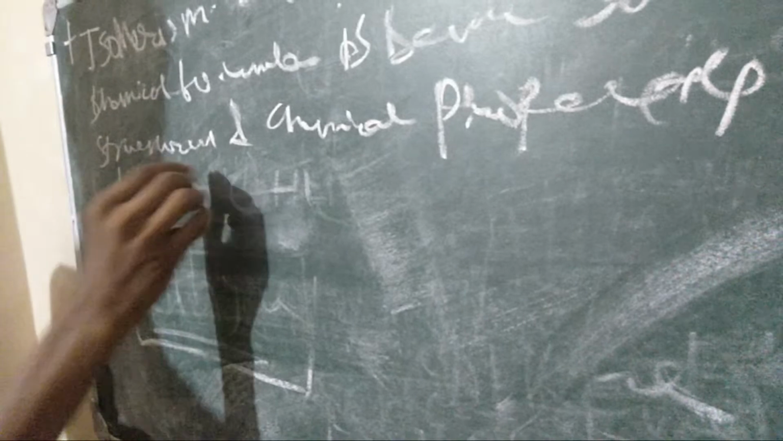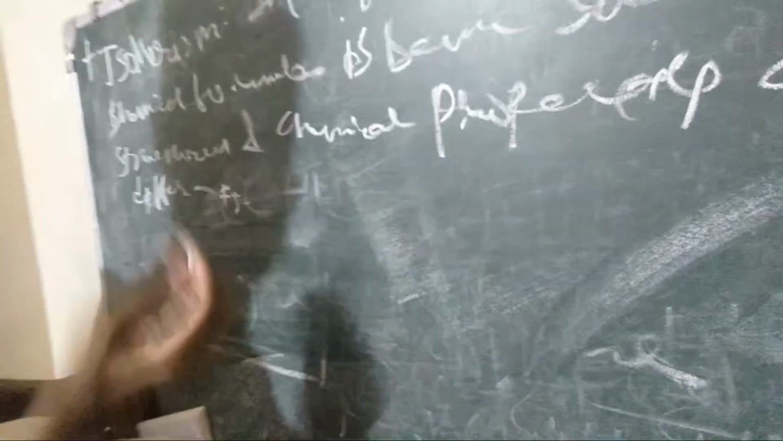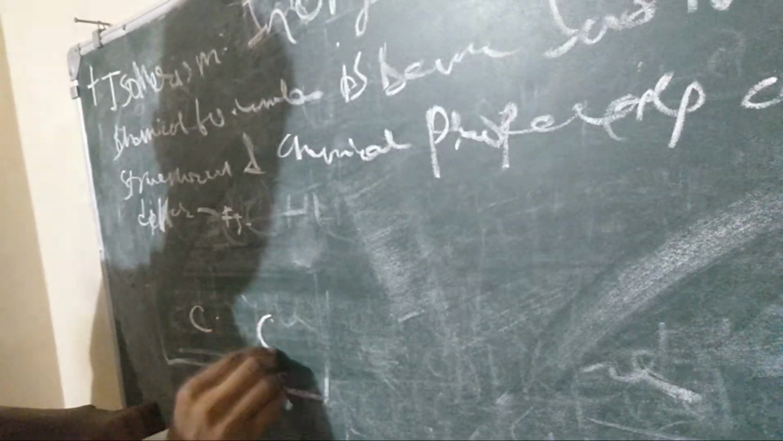For example, we know that if one carbon then meth, two carbon eth, three carbon prop, four carbon but. So we have to first make propene. What will be the structure of propene? We have to contain three carbons. First we write three carbons, one, two, three.